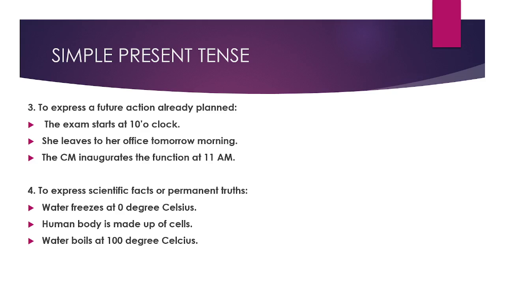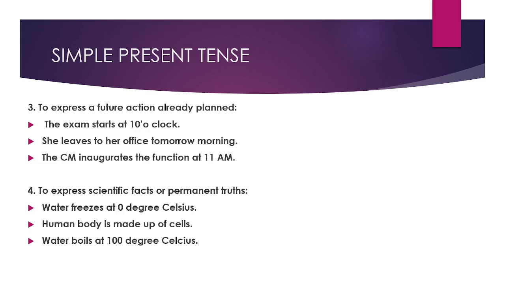The CM inaugurates the function at 11 a.m. Imagine that the CM is going to come to your school tomorrow at 11 a.m. But everything is planned and scheduled, so I can say the CM inaugurates the function at 11 a.m. tomorrow. So even if the action is in future, you can use simple present tense to express it.